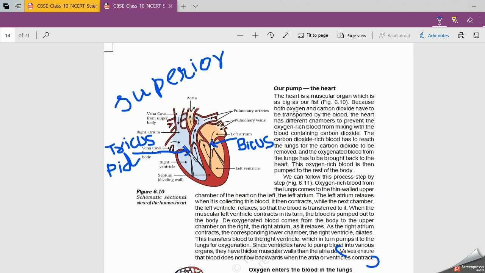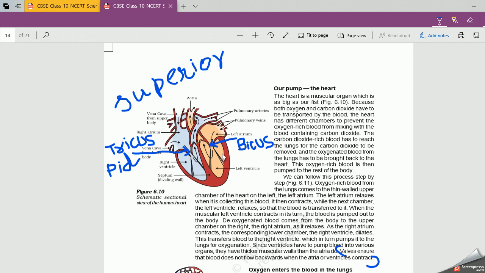Clear? When the blood comes to the ventricles from the atria, the valves get closed. Why do these valves get closed? At the start of the chapter, before starting the working of the heart, I told you there is a very important function of the valves, that they ensure the blood does not flow backward. Now when this blood comes to the ventricles, it goes out. Impure blood goes to the pulmonary artery and pure blood goes to the aorta.